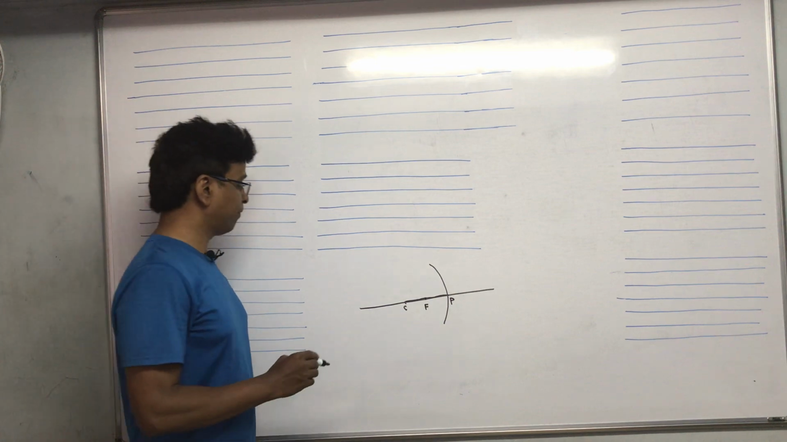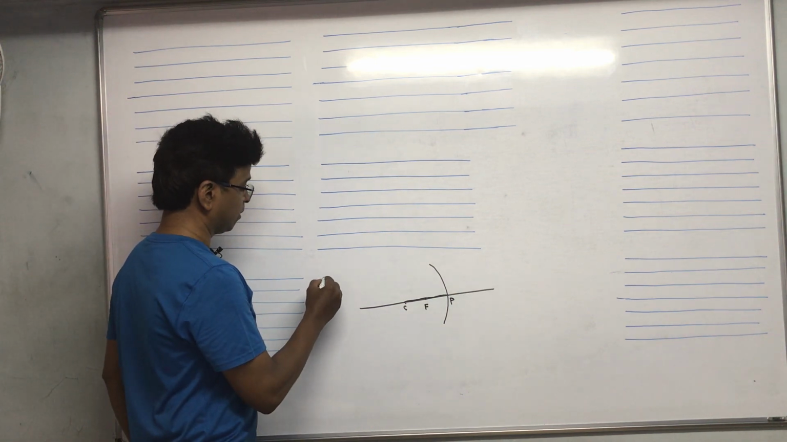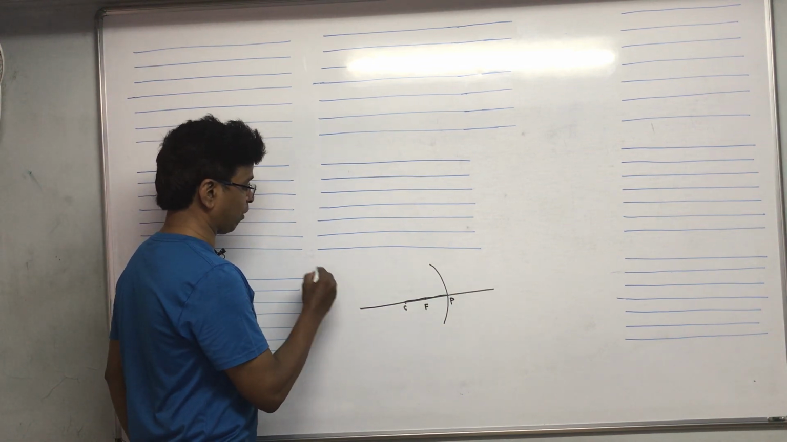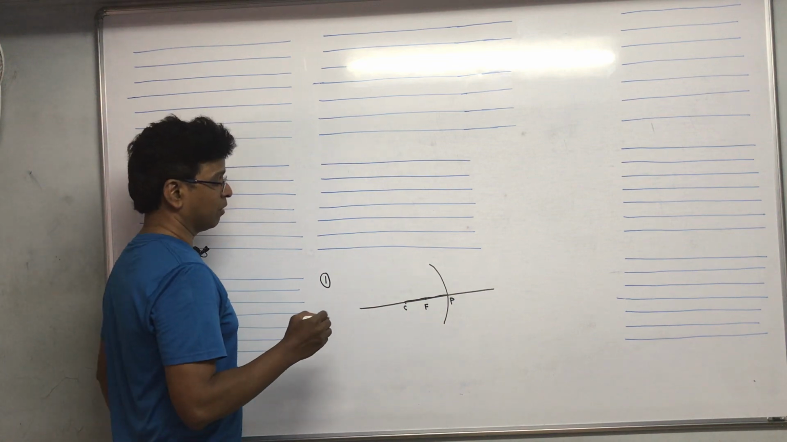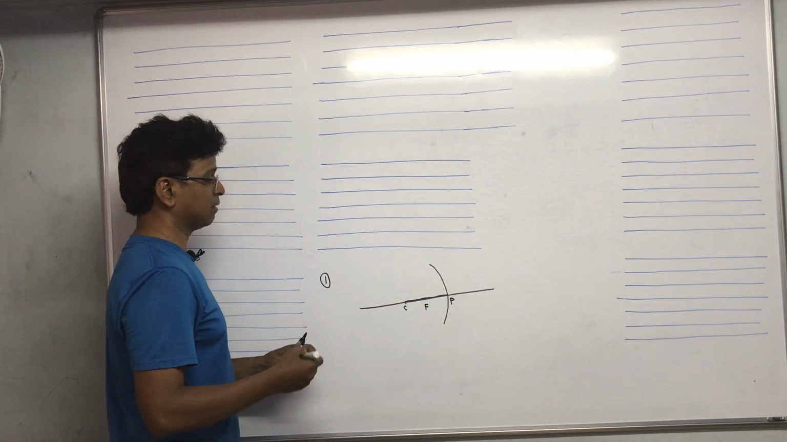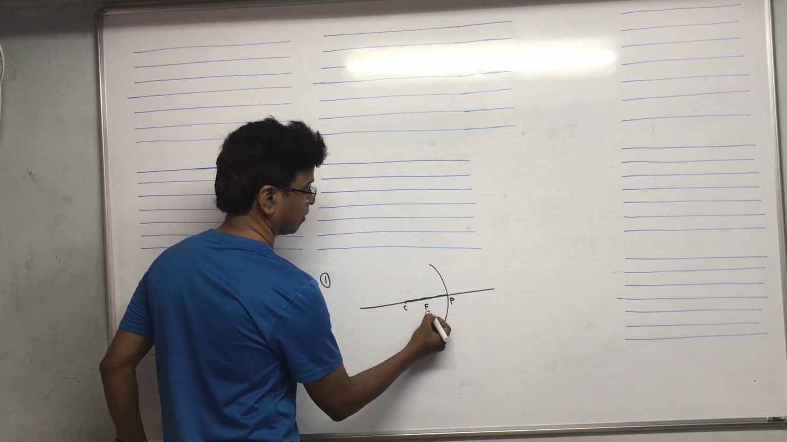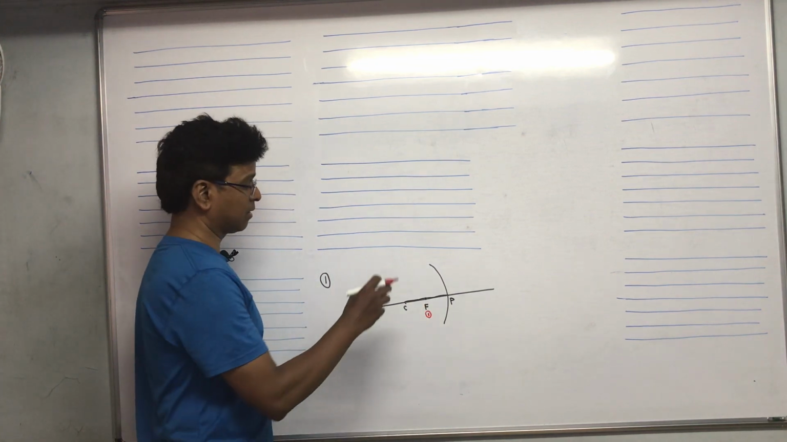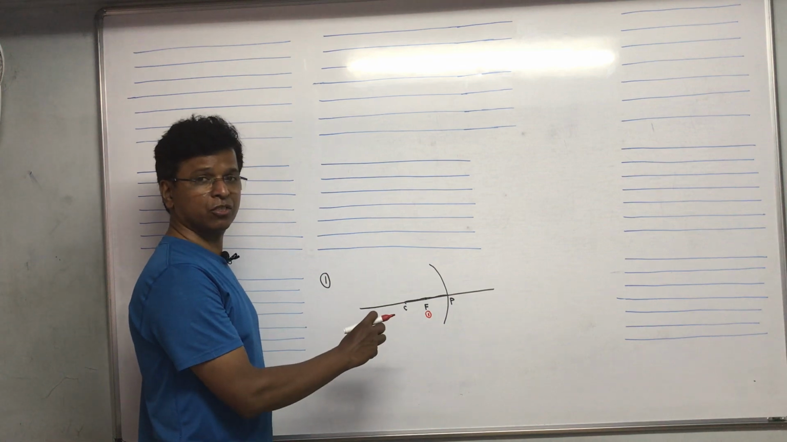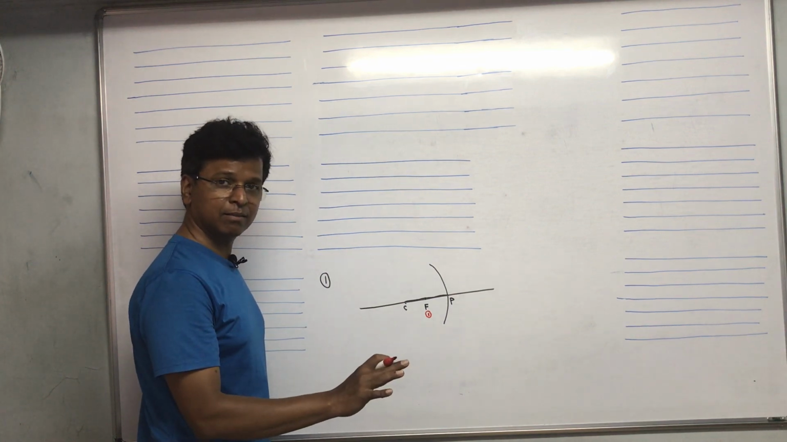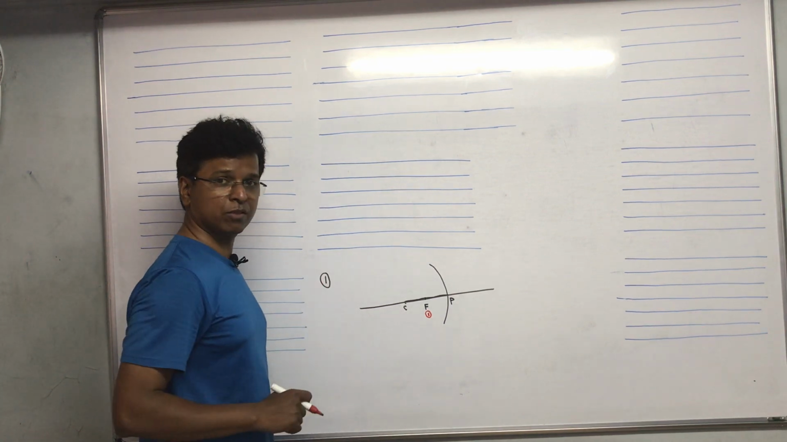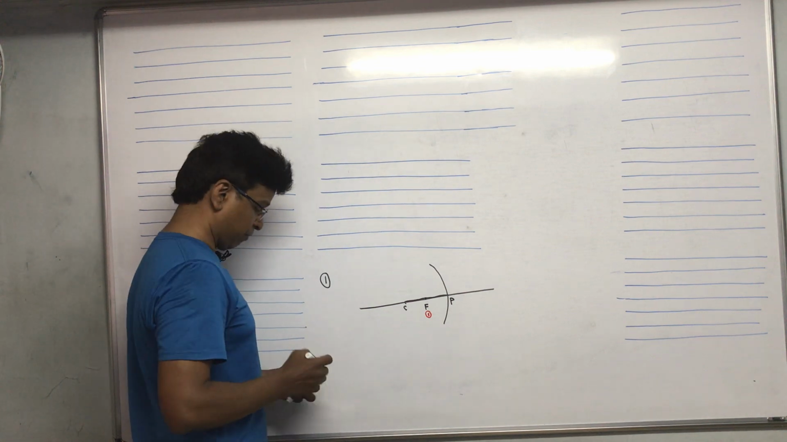So yesterday we did what? Basically, if the object is at infinity, the image will be at focus. This is highly diminished, real and inverted, position at focus. Fine.